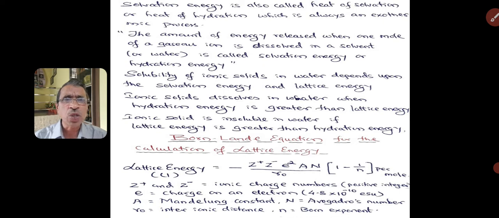The Born-Lande equation is: lattice energy is equal to minus Z plus, Z minus, that is the charge of the cation into the charge of the anion, into e squared, where e is the charge of an electron, capital A into N, divided by R naught, into 1 minus 1 upon n, per mole. Here A is called the Madelung constant, N is Avogadro's number, R naught is called the inter-ionic distance, and small n is known as the Born exponent.